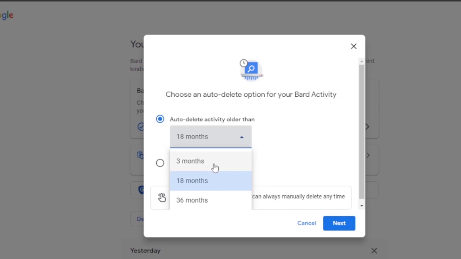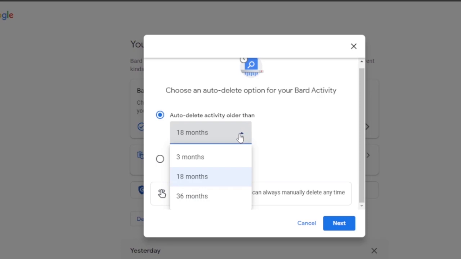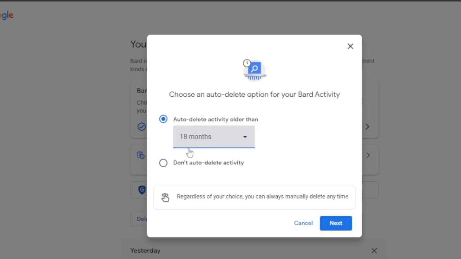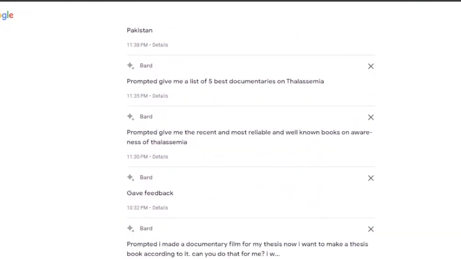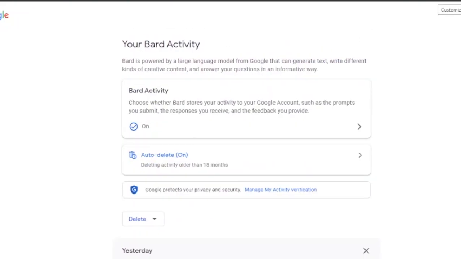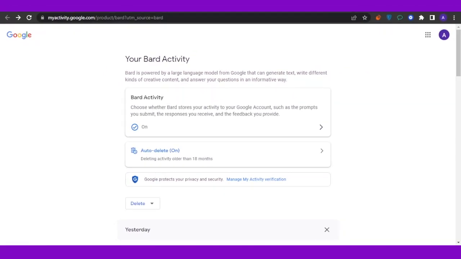For example, if I want to keep the chats for up to 36 months, this is the maximum option that you have. Bard is not going to keep chats that are more than 36 months old. Or you can click on don't auto delete activity, so it will keep all the chats for the lifetime that you have on Bard. So this was kind of it for the software Bard. It is an experimental chatbot, so you can go on and continue using it. It is a really good bot that you can use instead of ChatGPT, and along with ChatGPT as well, because both have their own features.